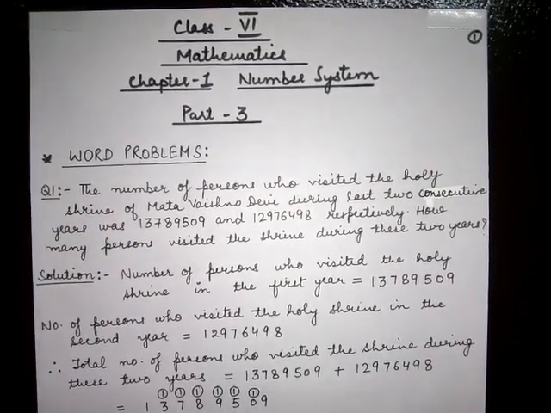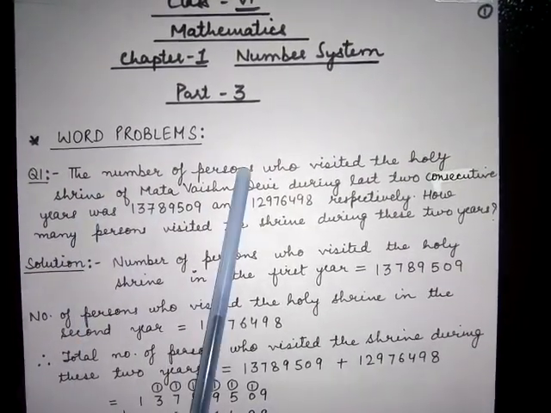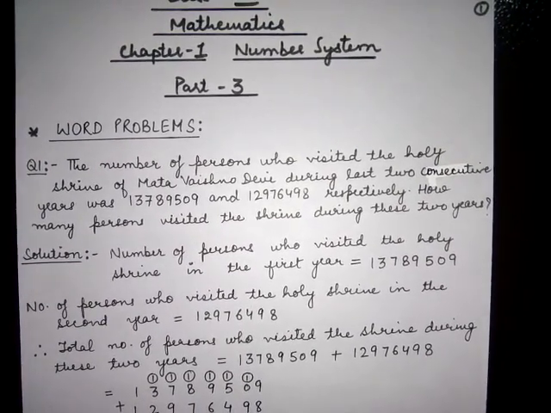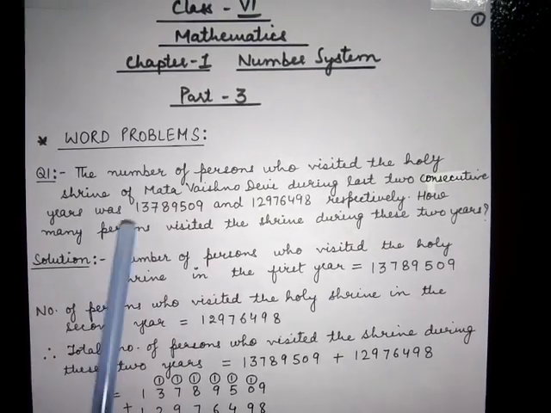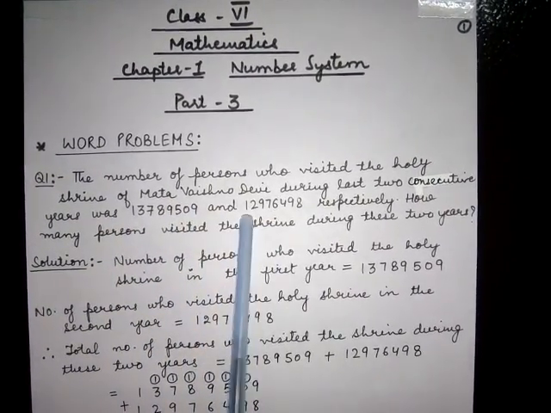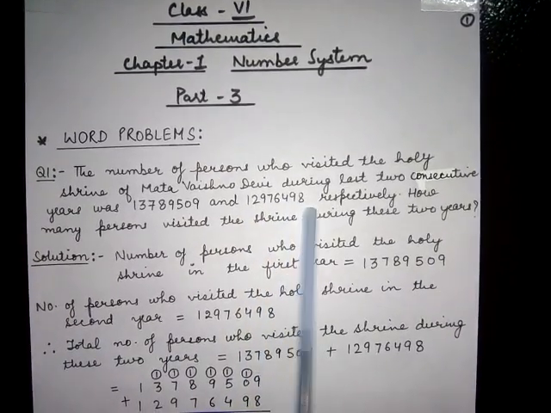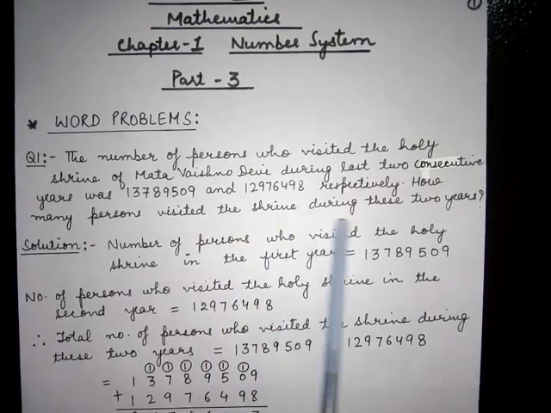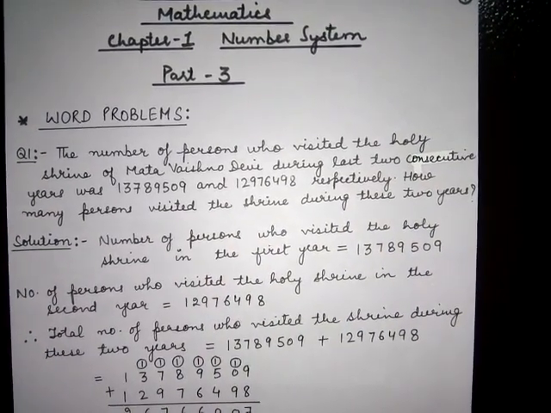We have the first problem. The number of persons who visited the holy shrine of Mata Vaishno Devi during last 2 consecutive years was 137,89,509 and 129,76498 respectively. How many persons visited the shrine during these 2 years?